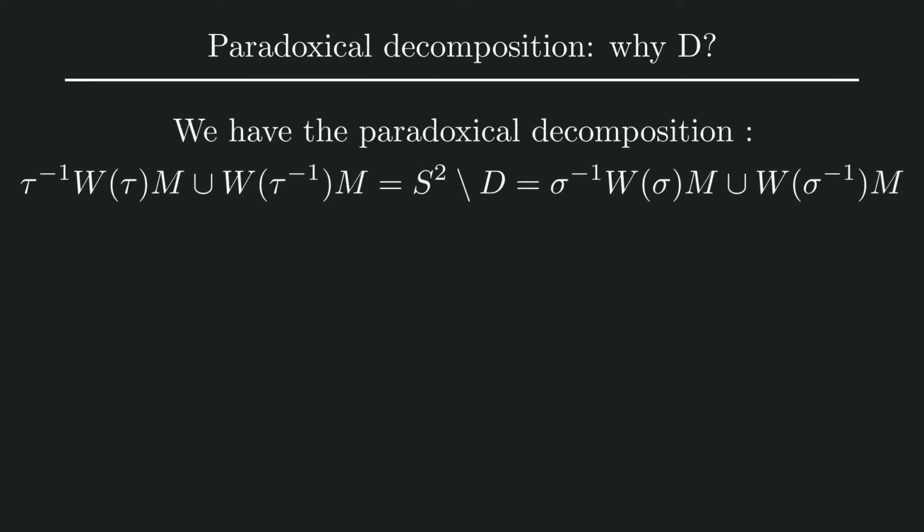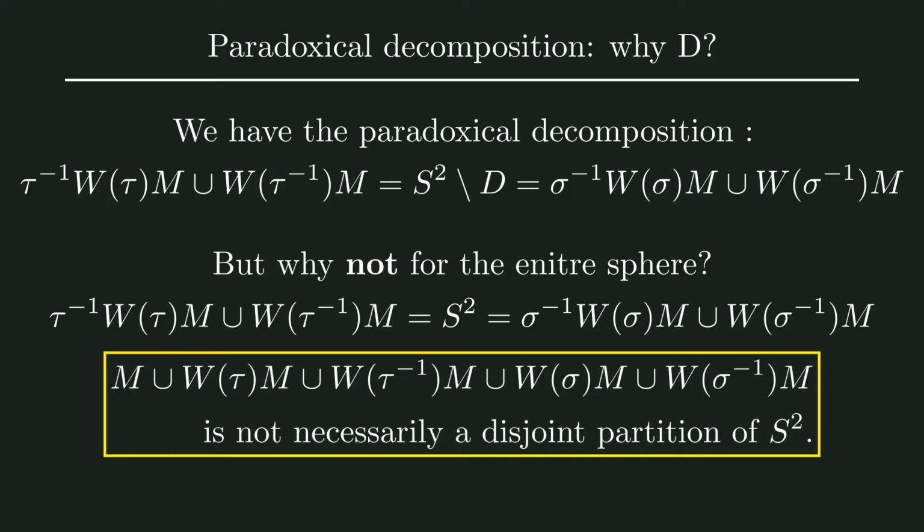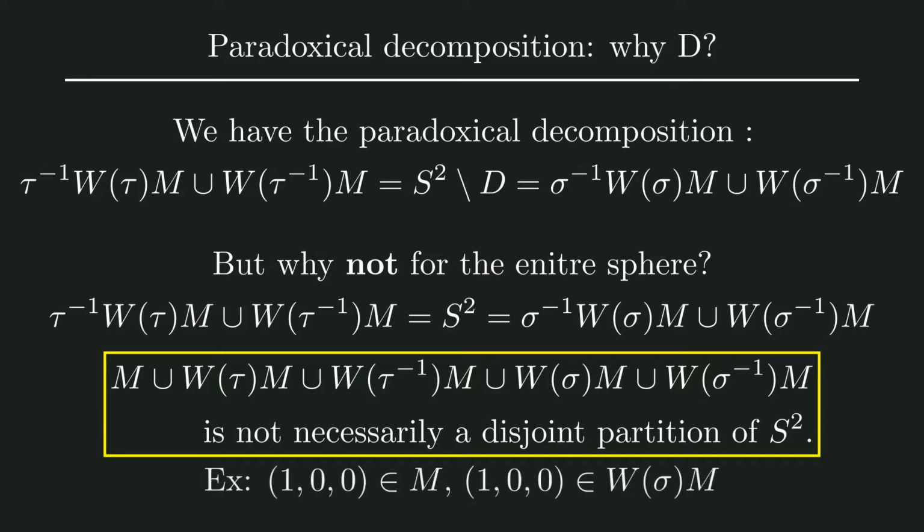So why does this paradoxical decomposition we found not work for all of the unit sphere S2? Although this equation is true, it does not qualify as a paradoxical decomposition. That's because in the transfer of the paradoxical decomposition of the free group to the sphere, the disjointness is lost, which is necessary to speak of a paradoxical decomposition. The highlighted equation shows the partition we want, but it's not a partition because the sets are not necessarily disjoint. For example, the point (1, 0, 0) is unaffected by the rotation sigma, which means that we cannot be sure that it isn't contained in both M and W sigma even.